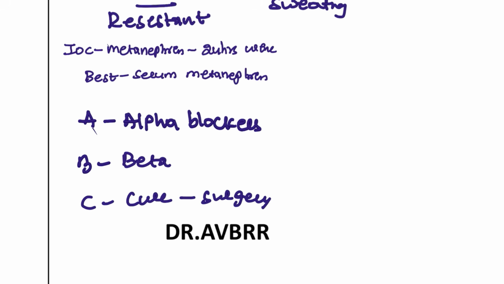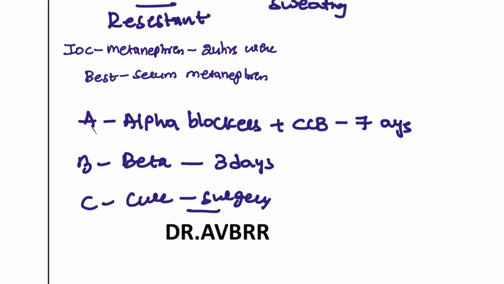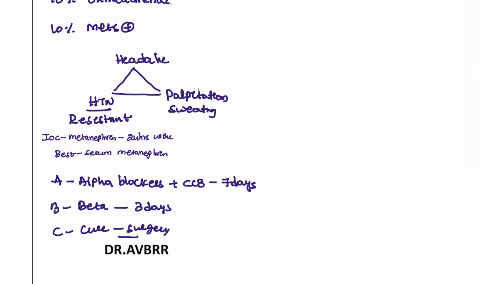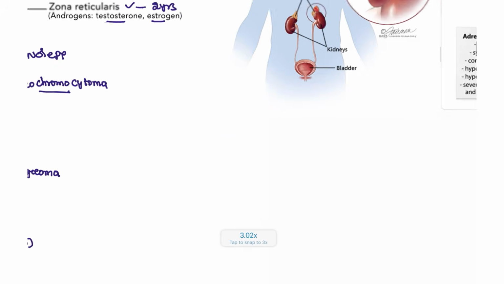Remove the tumor mass. Alpha blockers and CCB are given for 7 days before the surgery, and 3 days before the surgery beta blockers, and on the day of surgery you can use sodium nitroprusside for these patients, right? This is how we are going to treat patients with these conditions: A, B, C.